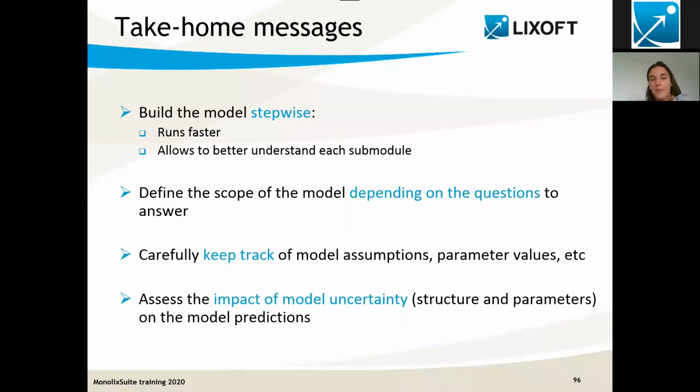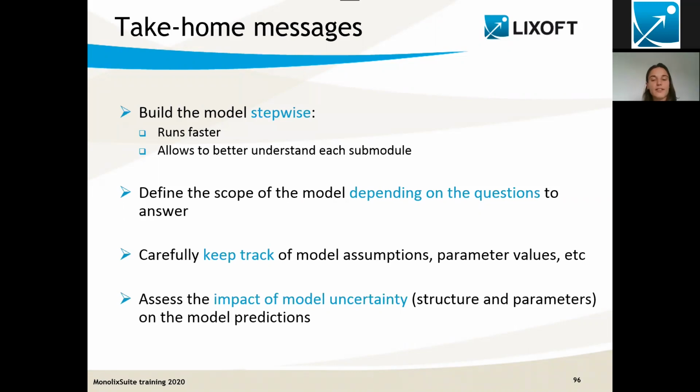So my take-home messages for you are the following. First, build the model stepwise. It allows you to have faster runs, understand better what is going on, and you can always, at the end, put the different subparts together. Then it's important to define the scope of the model depending on the questions you want to address. Of course, always carefully keep track of all model assumptions and the parameter values, and be very precise in this job. And finally, assess the impact of the model uncertainty.